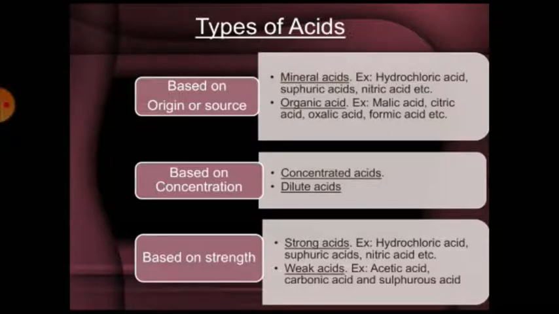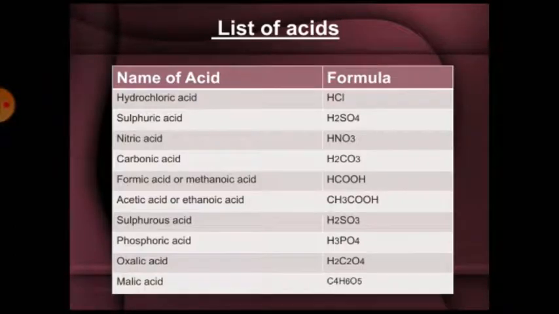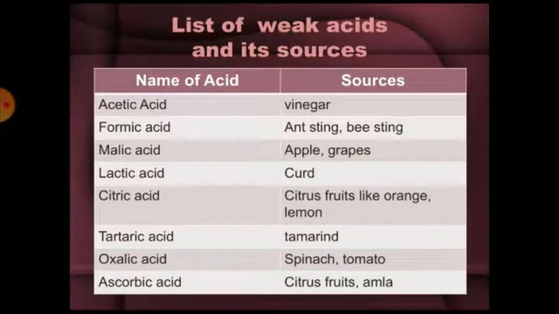List of acids, names of acids with the corresponding formula: hydrochloric acid HCl, carbonic acid H2CO3, sulfurous acid H2SO3, malic acid C4H6O5. List of weak acids and their sources. Acetic acid comes from vinegar. Lactic acid comes from curd. Tartaric acid comes from tamarind.